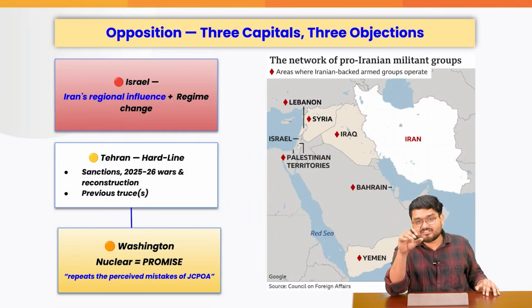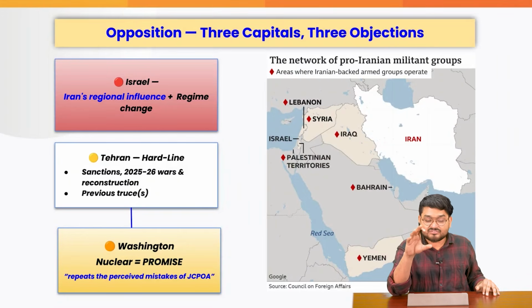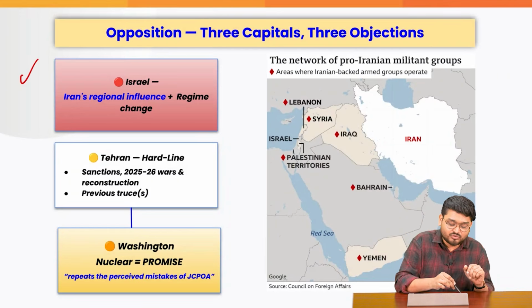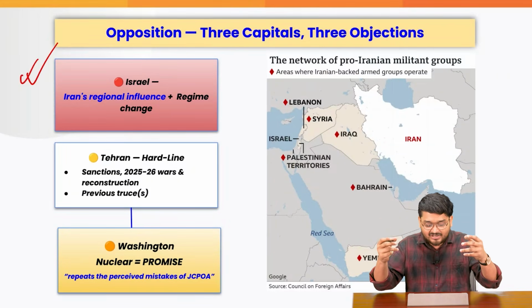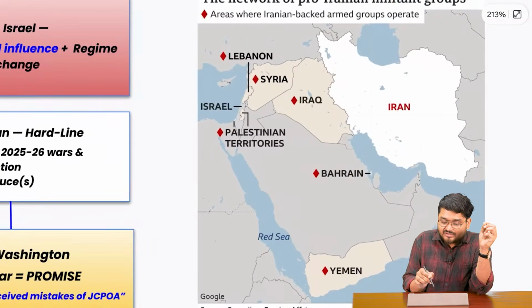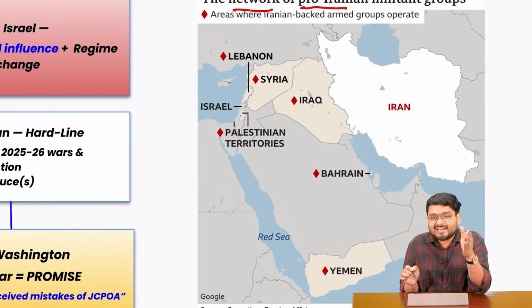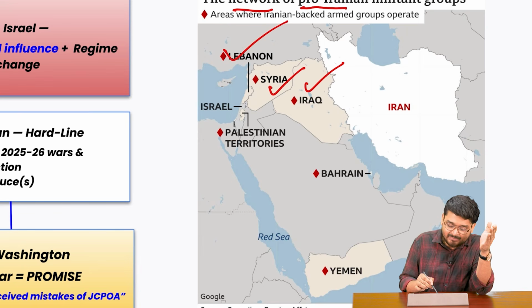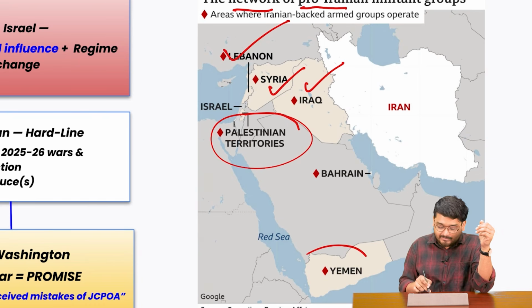But this deal has some objections, some oppositions. Firstly, from Israel. Understand this, very important, because these will be your issues for your answers. Israel is saying that Iran's regional influence, for example, a network of pro-Iranian militant groups present in Iraq, Syria, Lebanon, Palestine, and Yemen also.